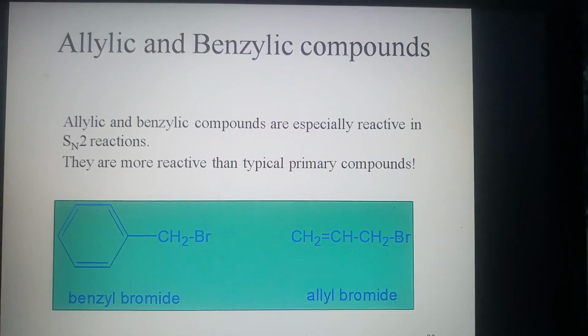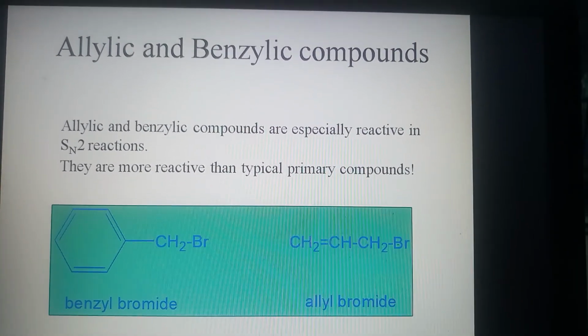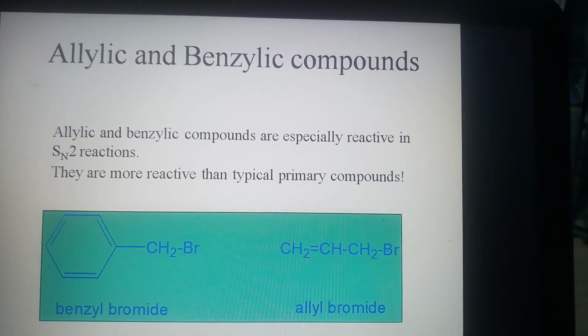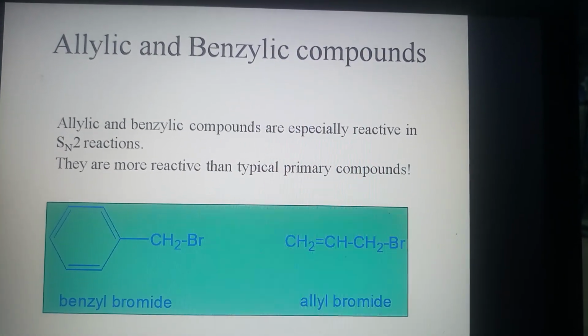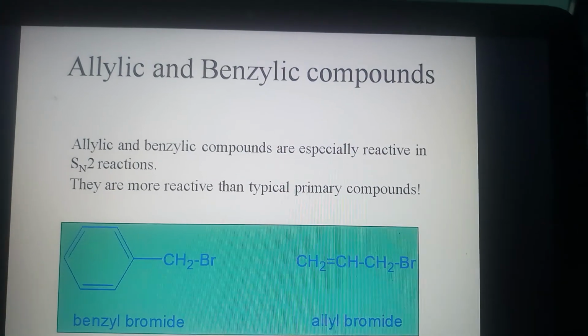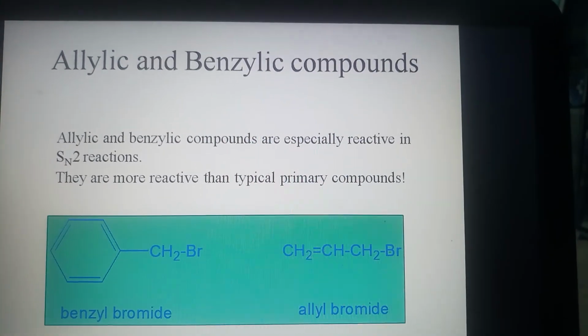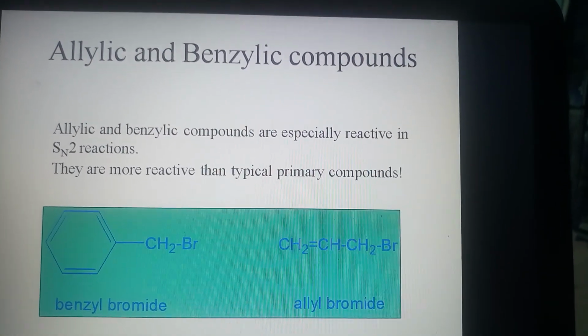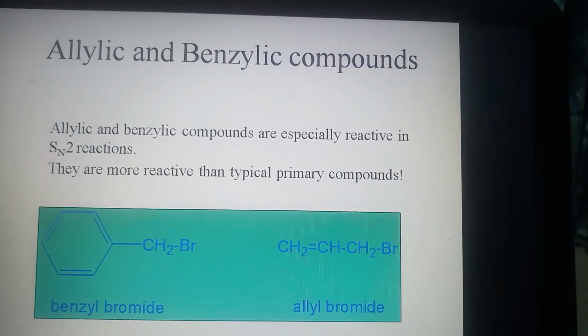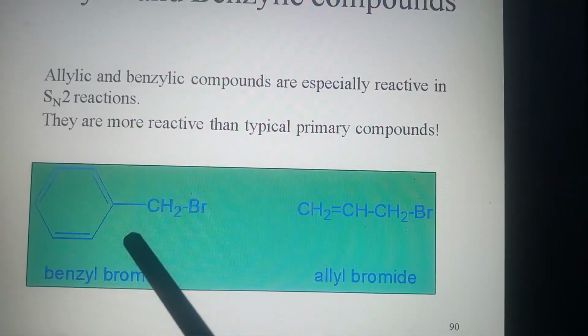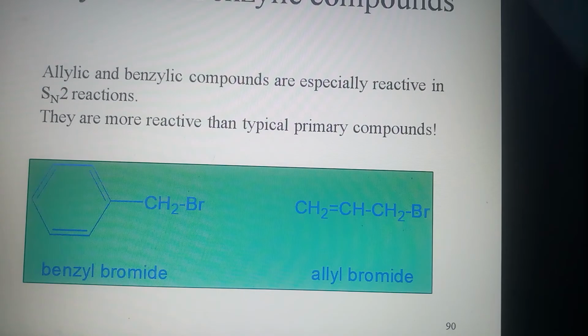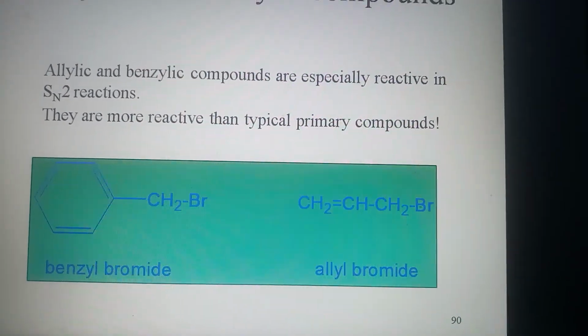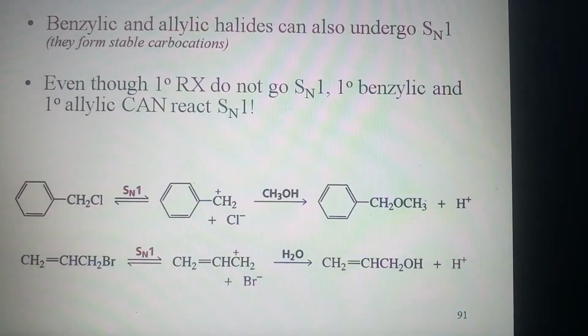Now, in case of allylic and benzylic compounds, allylic and benzylic compounds are especially reactive in SN2 reactions. They are more reactive than typical primary compounds. This is benzyl bromide and this is allyl bromide. Why are they more reactive than primary compounds? Let us see.